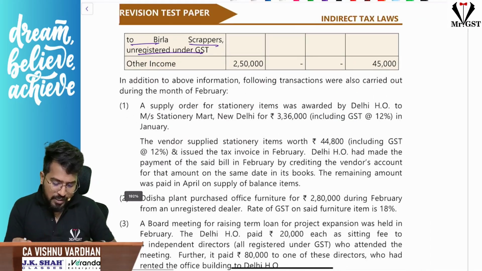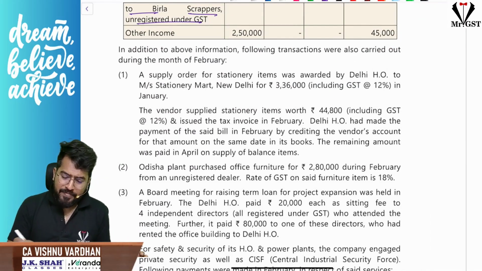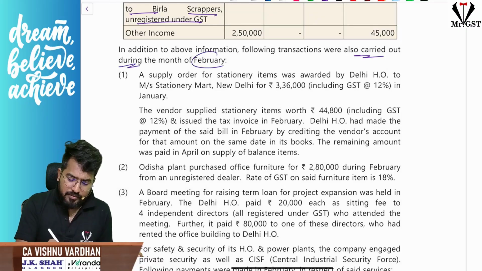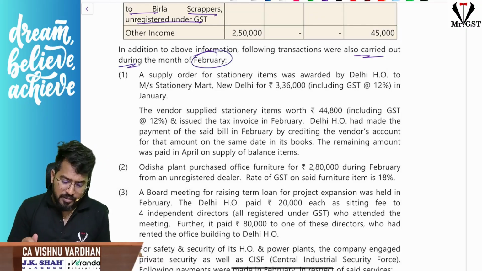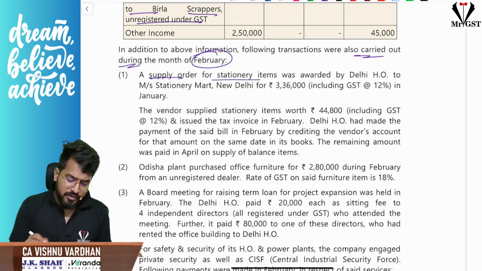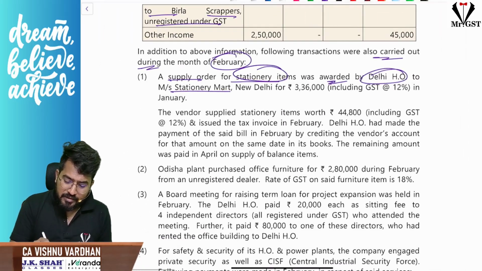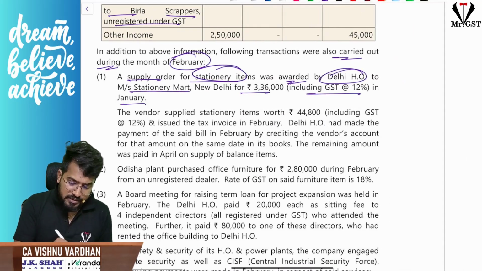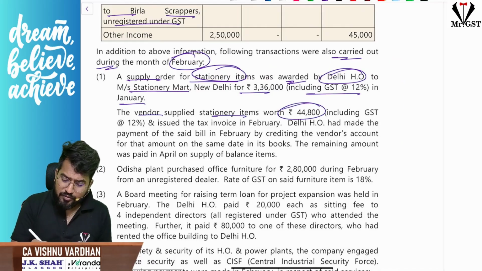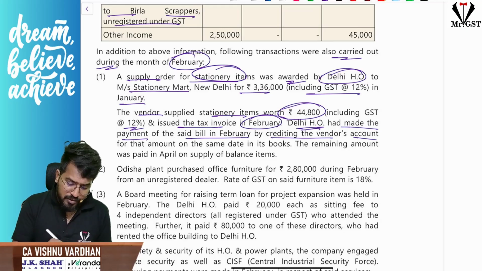Next, additional information. Transactions carried out by the company for Feb month. Sir, a supply order for stationery items awarded by Delhi head office to Messrs Stationery Mart, New Delhi, 3,36,000 including GST in January. The vendor supplied stationery items worth 44,800 including GST 12%. Issued tax invoice in the month of February. Delhi head office has made the payment of the said bill in Feb by creating the vendor's account for that amount on the same date. The remaining amount will be paid in April.